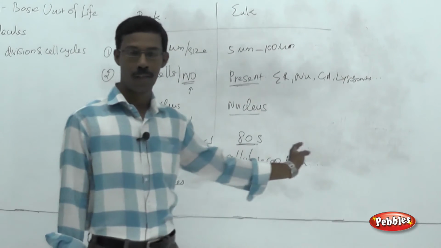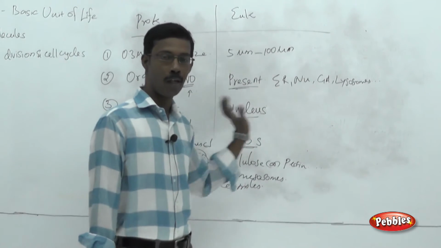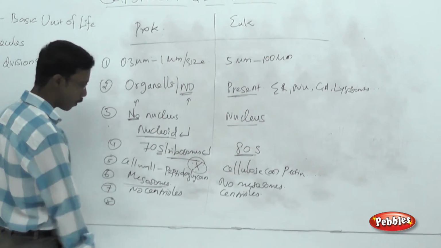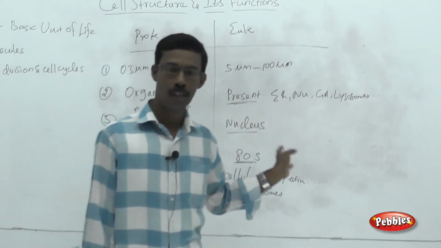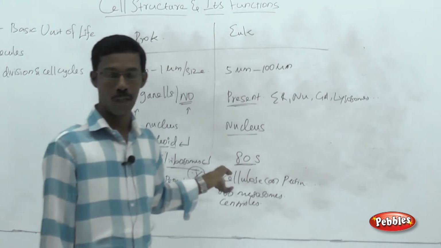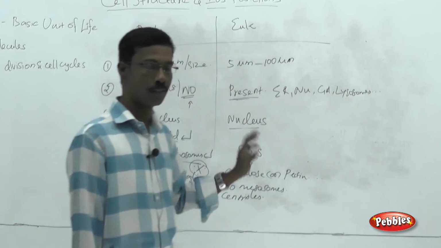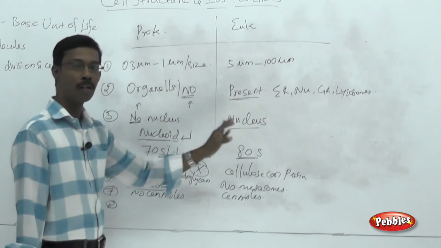There are many other differences between prokaryotic and eukaryotic cells, for example, the flagella. In prokaryotic cells, the motile bacteria possess flagella. Those flagella are structurally simpler than eukaryotic flagella.